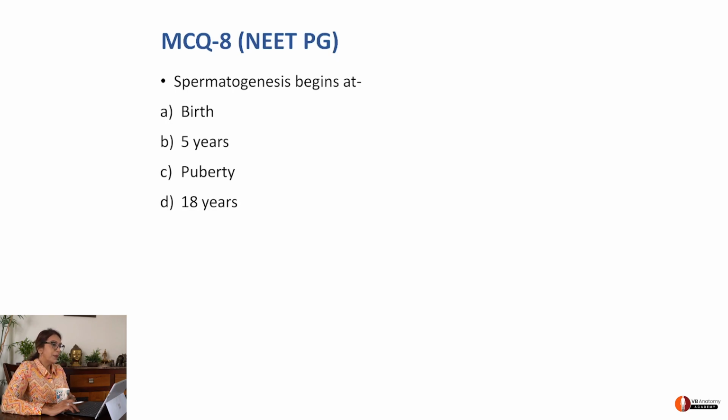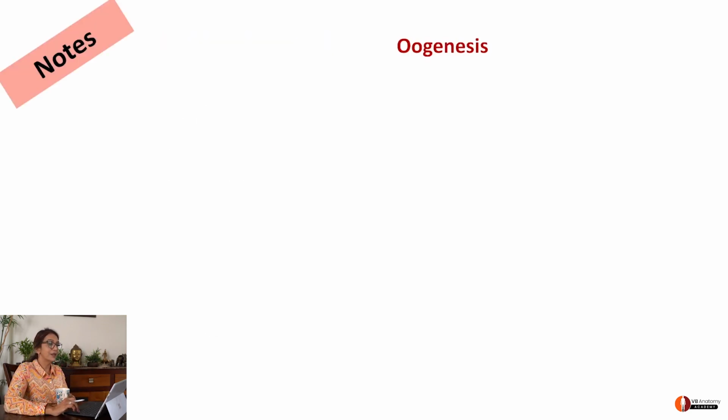MCQ 8. Spermatogenesis begins at birth, 5 years, puberty, 18 years. You know that it begins at puberty. I'm sure you know that. Everybody knows it. So we know that C is the option in males. What about the females? When does oogenesis begin in a female? If the question can come for a male, it should come for a female as well. So when does gametogenesis begin in the male? It begins at puberty. When does gametogenesis begin in a female? That's a question. Take a look.